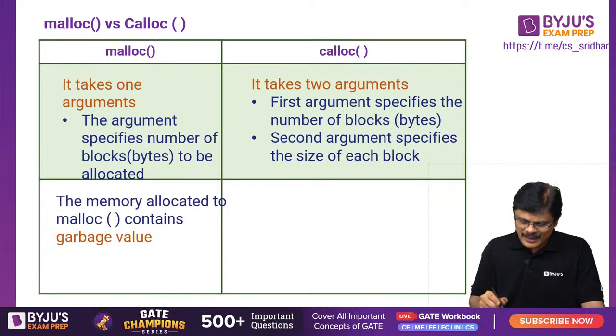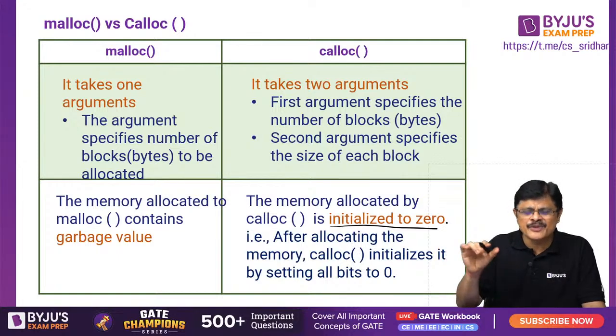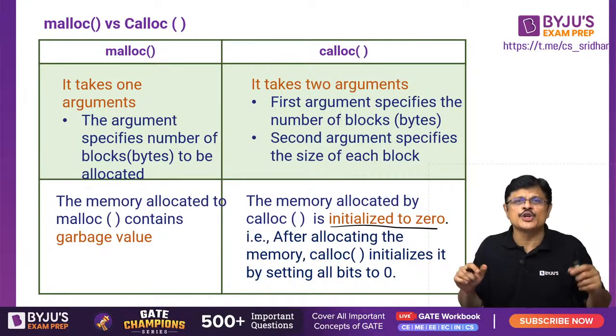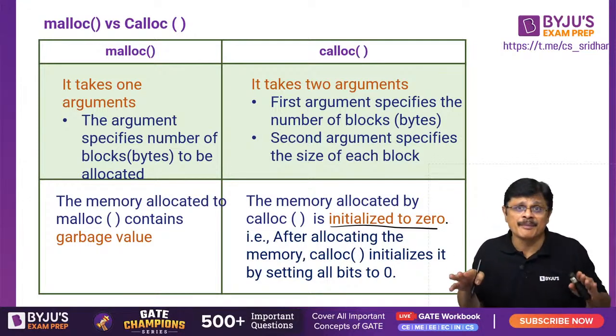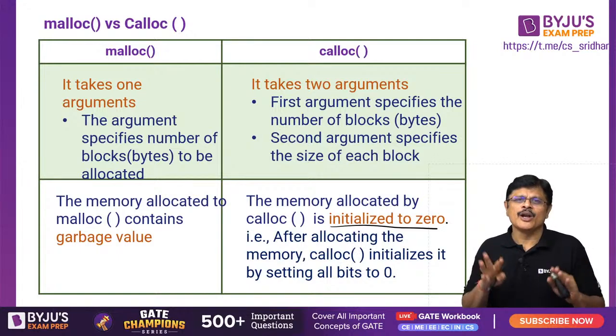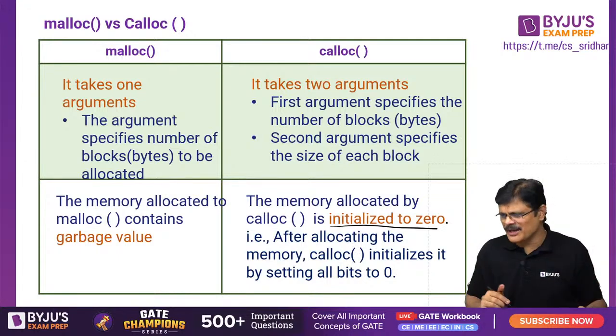The memory allocated by malloc contains garbage values. The memory allocated by calloc is initialized to 0. It clears the memory, my dear friend. That is, after allocating memory, calloc initializes it by setting all bits to 0. Every bit location is initialized to 0 by calloc, my dear friends. So calloc has the overhead of clearing the memory. Malloc does not have that overhead. Malloc directly creates memory with some garbage values. So it is your responsibility, my dear friends.